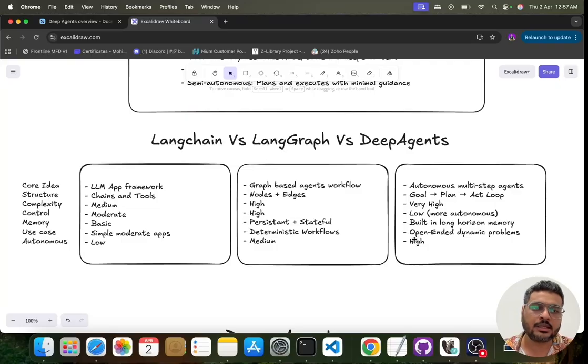For deep agents, there is a built-in long horizon memory which takes care of each step it has taken, each decision it has taken. All that is persisted for you. Okay, what are the use cases?